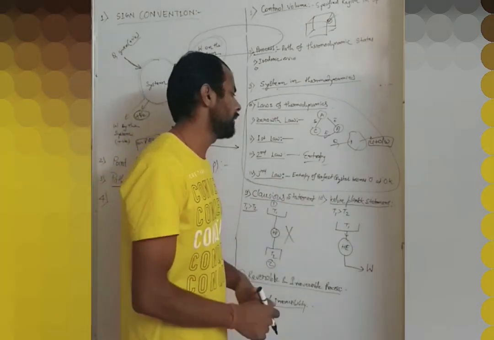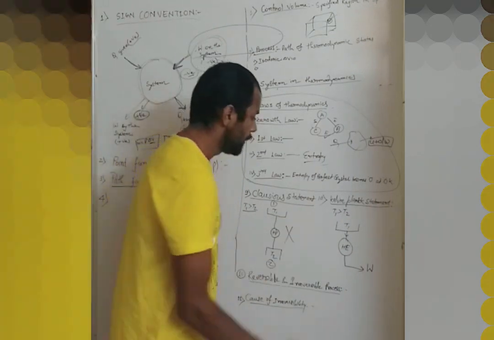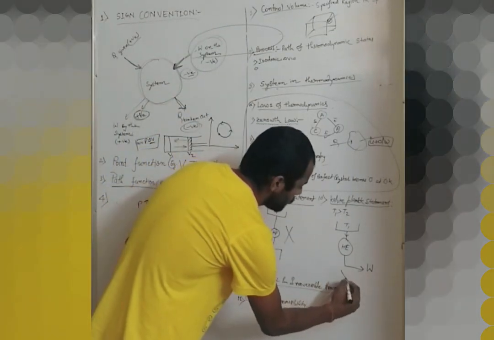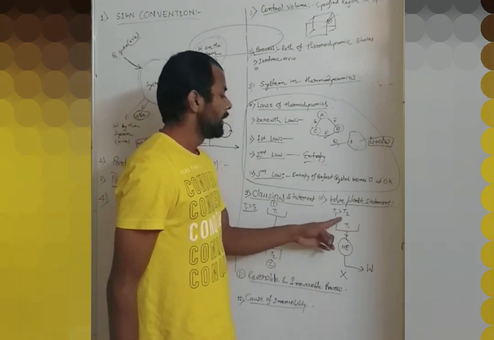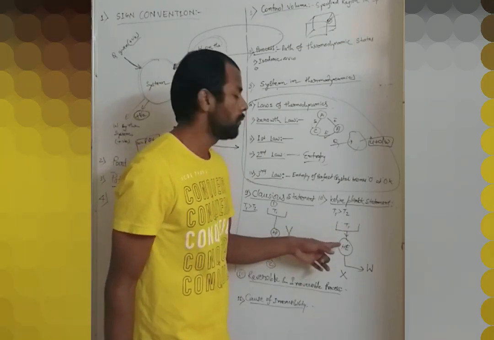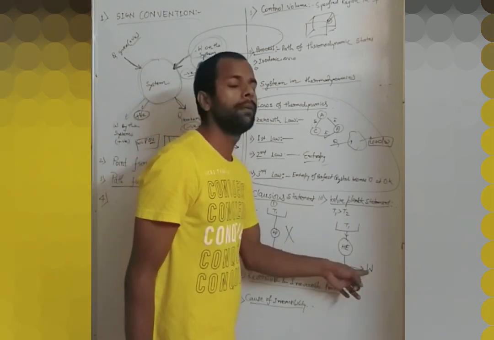Let's move to the Kelvin-Planck statement. It says that it is impossible to make a heat engine which takes heat from one temperature reservoir and delivers work only.